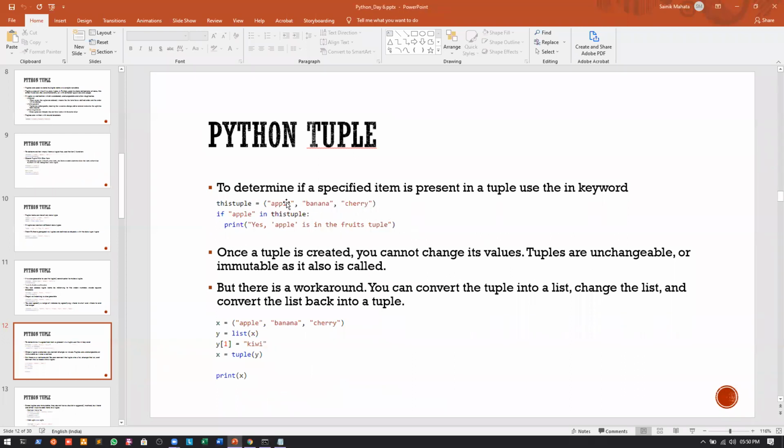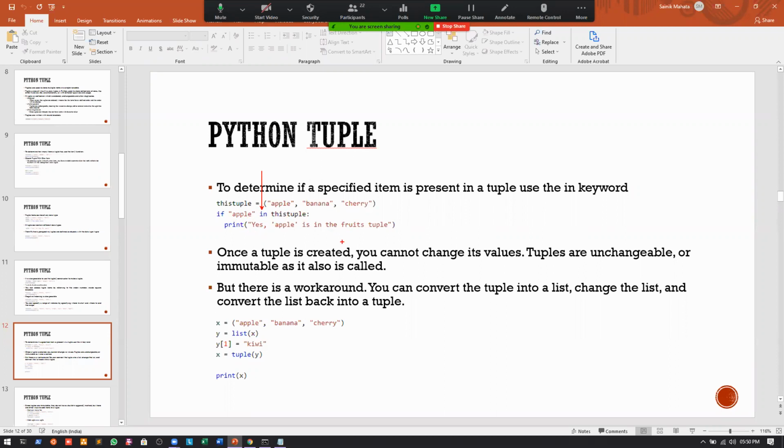Now, to determine if a specified item is present in a tuple or not, we use the in keyword. Again, we are seeing the same thing. Using the in keyword, we can print whether apple is in this tuple or not. If it satisfies, we come into the scope and write, yes, apple is in the fruits tuple. We are not seeing the demo of this because we have seen it every time, and if we keep repeating the same thing, it will become boring.